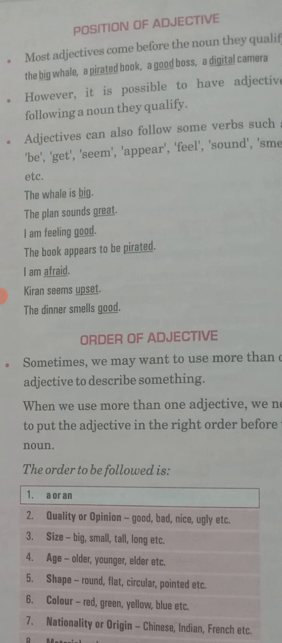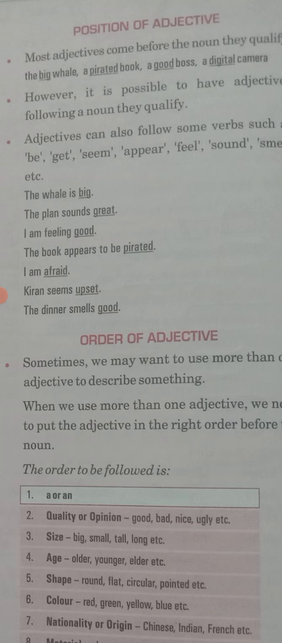So, the third point, there you can see that the whale is big. Big is your quality. Big is your adjective, and that is coming after your verb, which is your helping verb. Sounds great. Sounds is a verb. Feeling good. Feeling is a verb. To be pirated. So here be is your verb. Am is your verb. So there are a few more adjectives which are coming after your verbs.